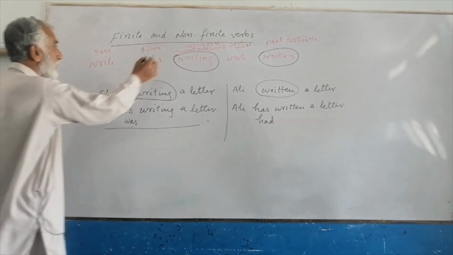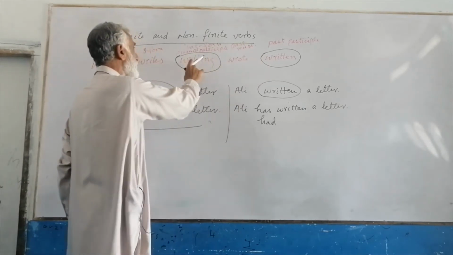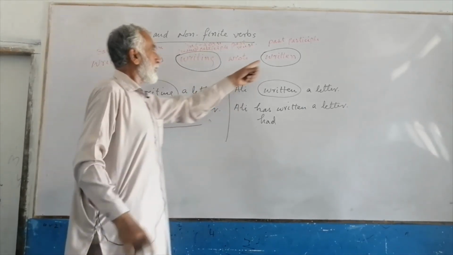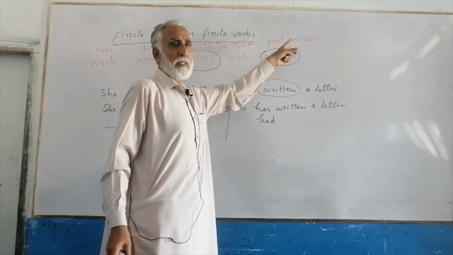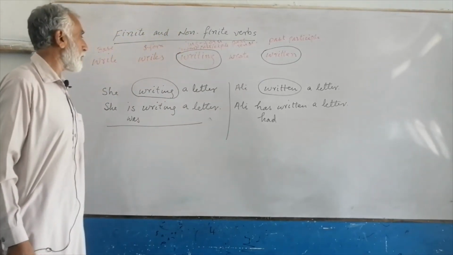So these two, writing, the ing form or present participle, and written, the third form or past participle, are non-finite verbs.